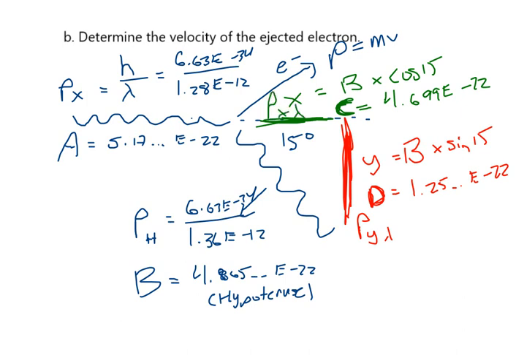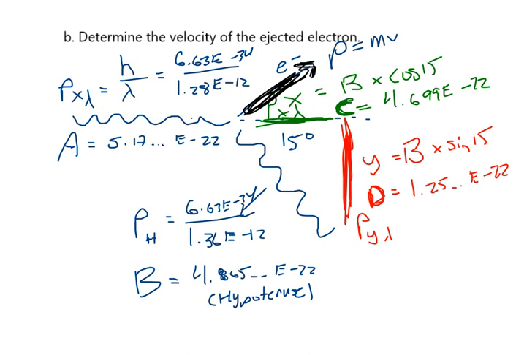But when I eventually solve for this, I won't be using the h over wavelength formula. I'll be using m times v when I do this bit. So we've got to get there next.